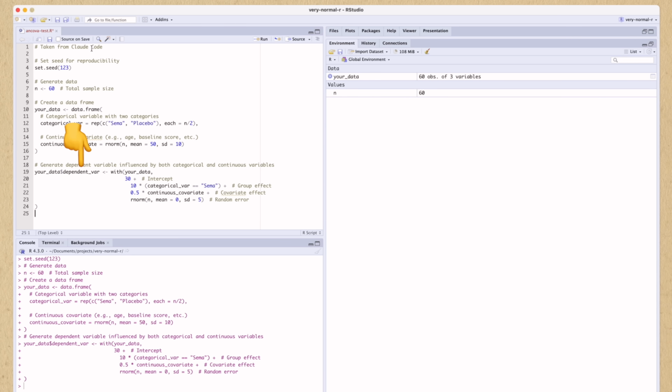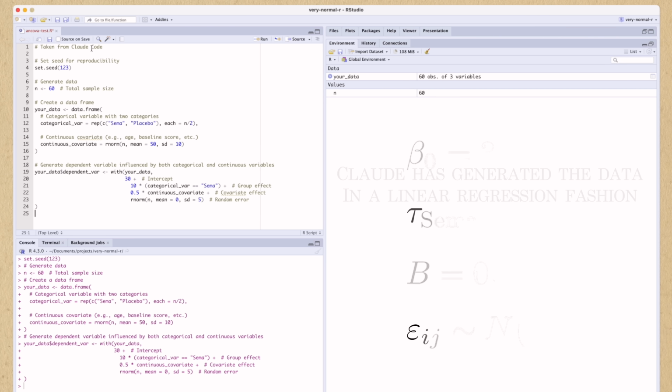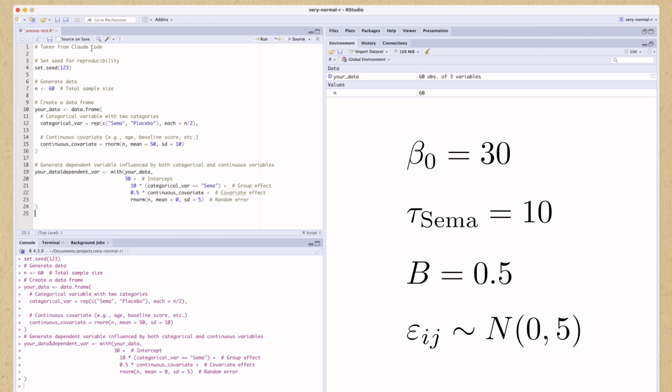This code is for the outcome. Based on the way that Claude has commented the code, it looks like they've coded it in terms of a linear regression rather than an ANCOVA. This 30 corresponds to the intercept, and this 10 corresponds to the change in mean associated with being in the sema group relative to the placebo group, and this 0.05 represents the covariate shift. Then this rnorm must be the epsilon.